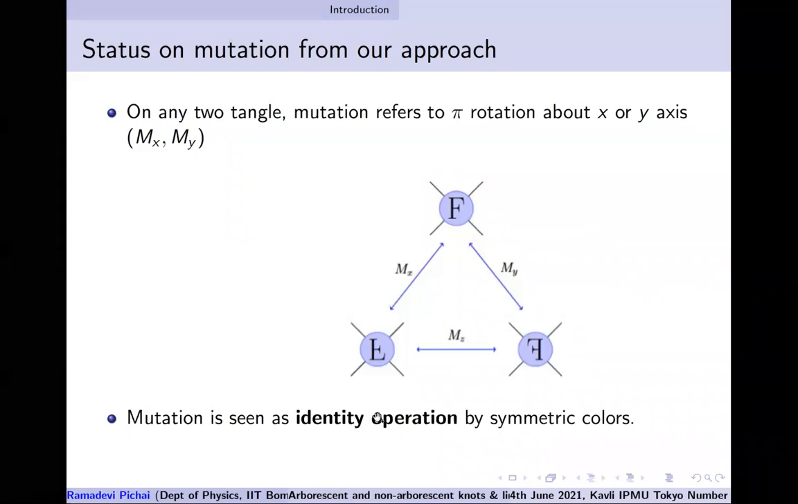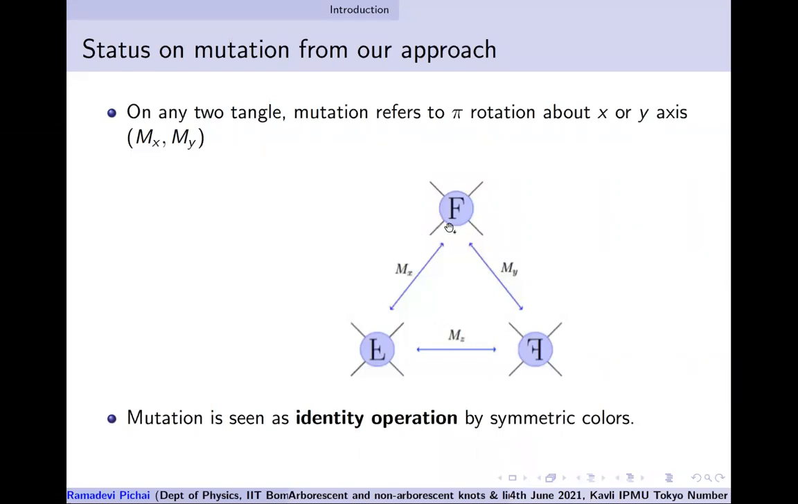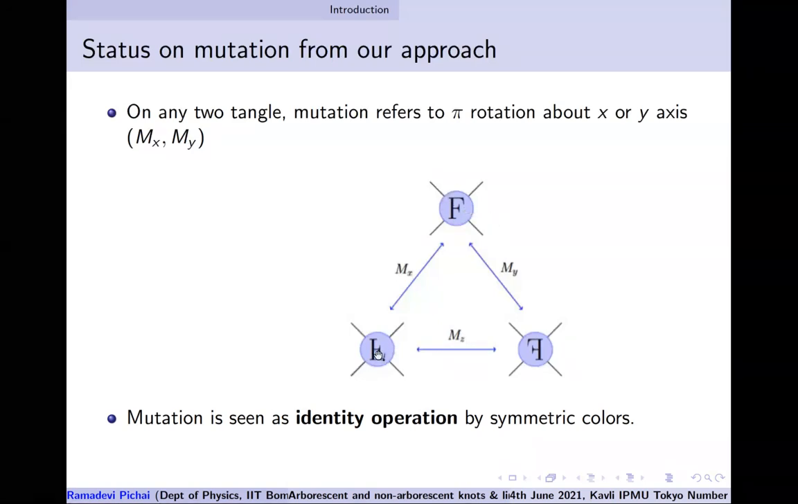So mutation is an operation. We could write the mutation operation on the state, which is just a 180-degree rotation. What we show is that if you use symmetric representations of SUN, this mutation operation is an identity operation. It's like an identity operator. So what does that mean? If I glue this piece with some other piece, or if I glue this piece with some other piece, it's just the identity transformation only. I don't get anything new.